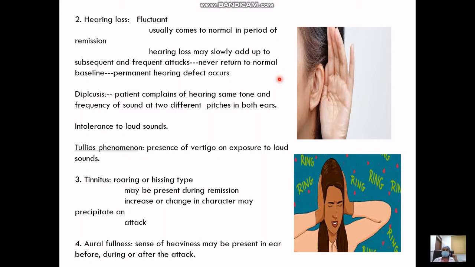Another clinical feature is tinnitus. Now, this tinnitus is usually of the roaring or whistling type. It may be present during the remission period too, as the patient may have continuous tinnitus in their ears. The character of the tinnitus either changes or increases when the patient is going to have an attack. So it is a very important component of the aura. Patients also complain of aural fullness, where the patient says that there is some kind of heaviness, ear block, or ear discomfort. This may be present before, during, or even after the attack.